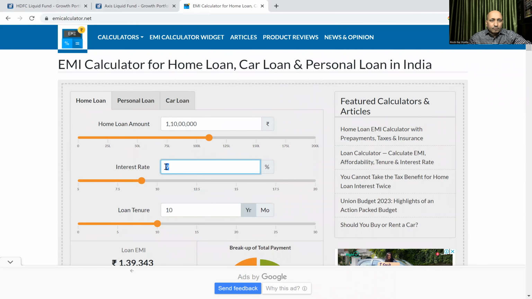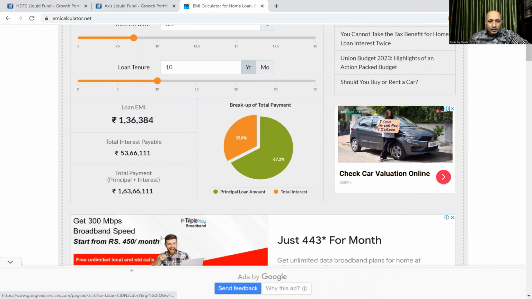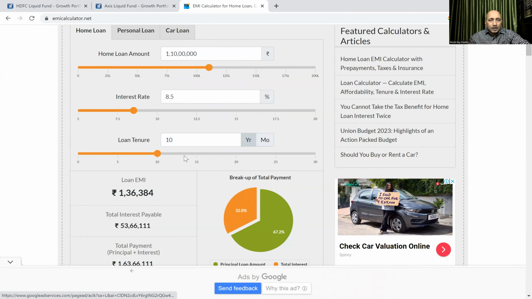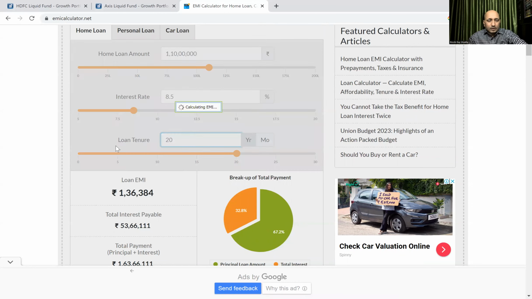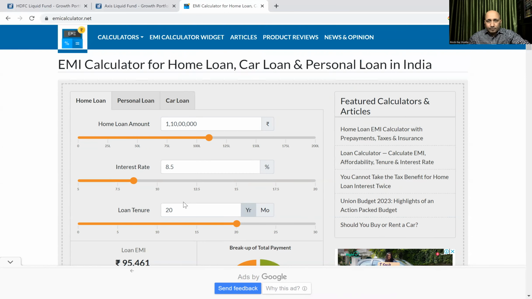If this interest rate, suppose 8.5%, then what will be the figure? You can see 1,36,384, and all these figures are changing. So you can change as per your requirement, maybe 20 years. Then again, you can see this difference coming. So as per your loan requirement, you are taking a loan.